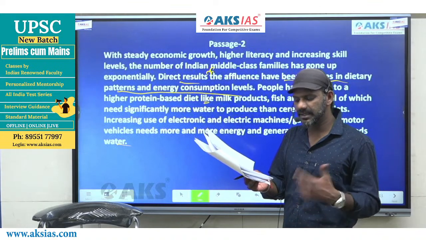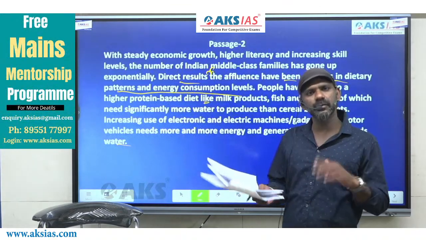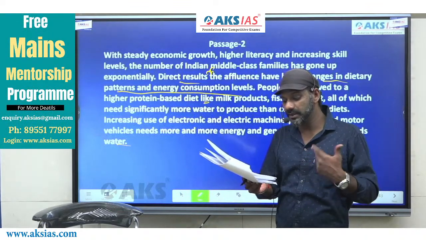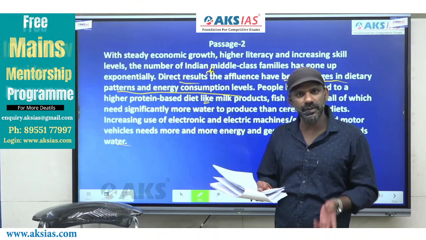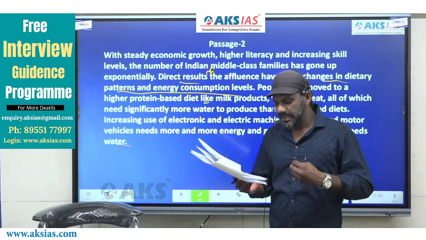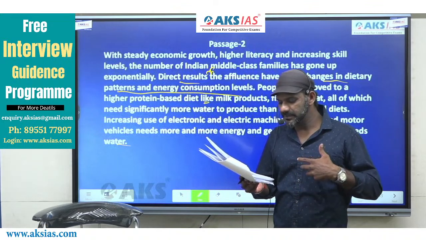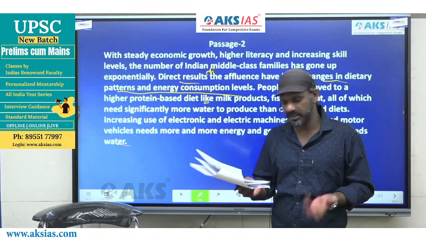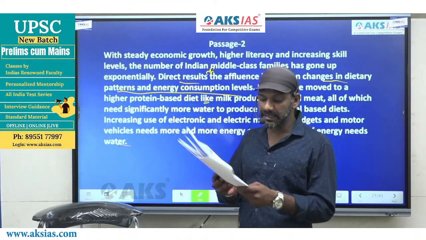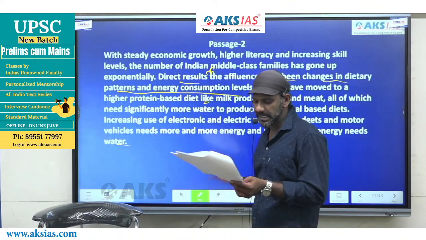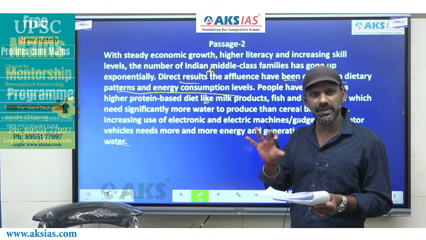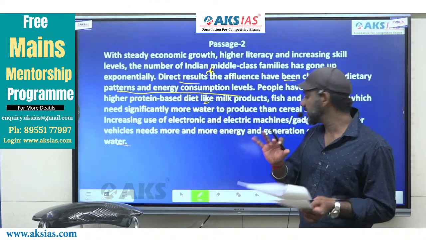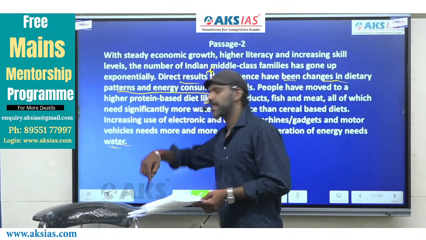The other is energy consumption levels. They are consuming more high protein food, and high protein food requires more water to produce than the cereal-based diets. And the use of electric devices or gadgets has increased. Increasing use of electric machines or gadgets and motor vehicles needs more and more energy, and generation of energy needs water, right?